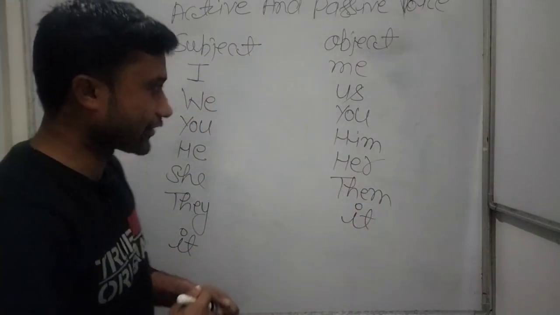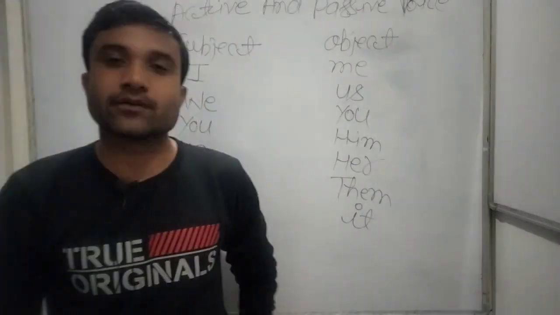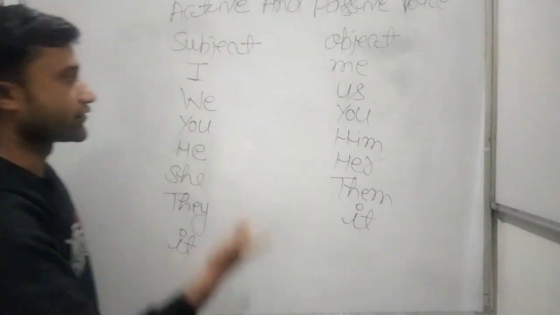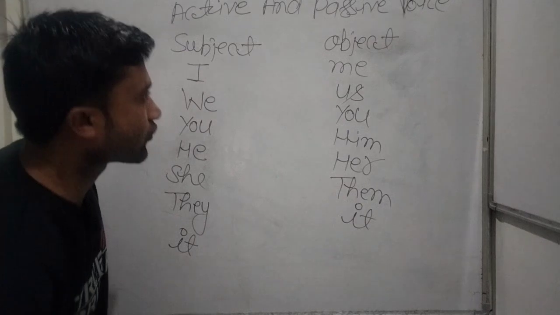If you want to write, you can make notes and do not forget it. So you can note it down.